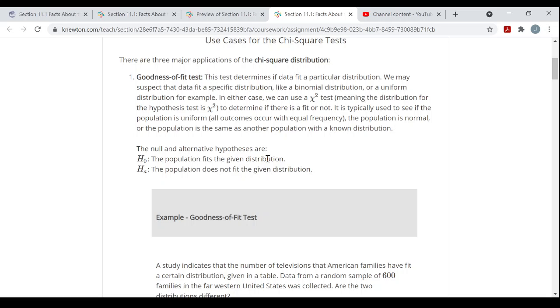You're going to be assuming that the population fits a uniform distribution, or a normal distribution, or whatever you suspect it fits. And then the alternative hypothesis is simply the opposite of that: the population does not fit the given distribution.